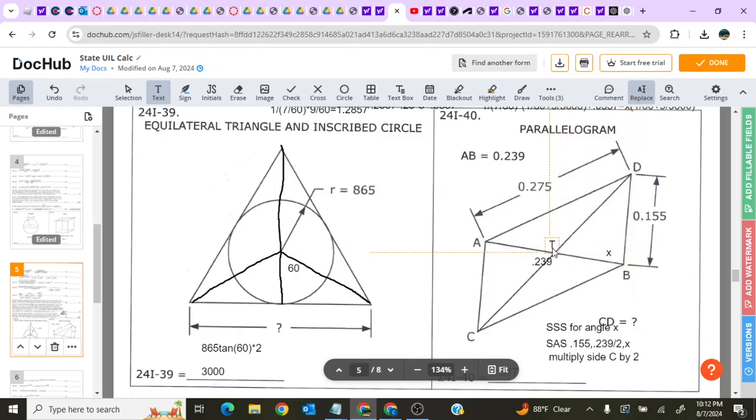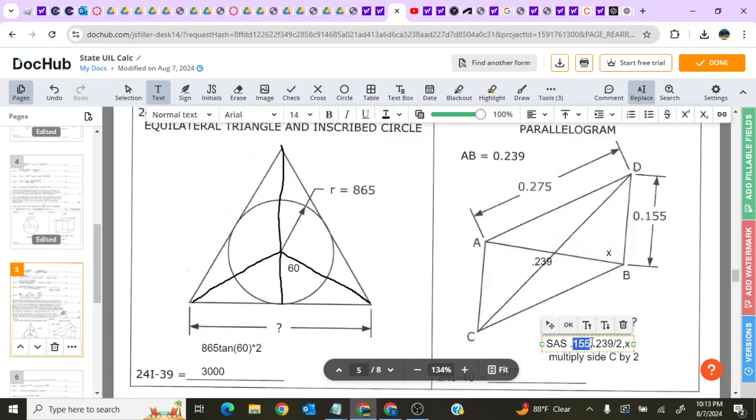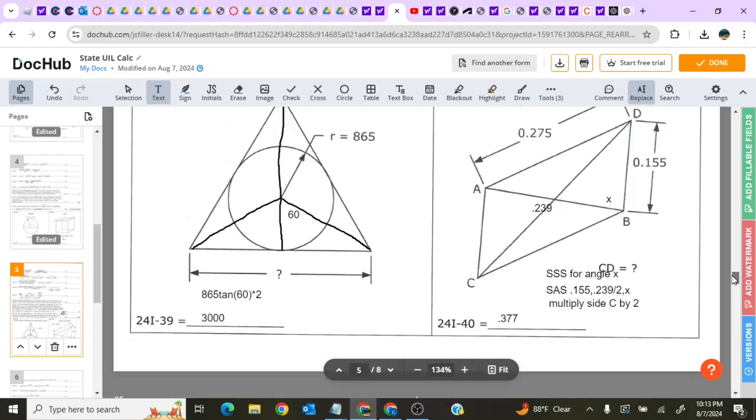Well, since it's a parallelogram, these diagonals cut the other diagonal in two. So in other words, this length right here is 0.239 over 2. So now you have the two sides we were talking about, you have your angle, and that will officially give you this side. And since the diagonals of a parallelogram divide each other in two, multiply by 2 again to get the distance of CD, 0.377.